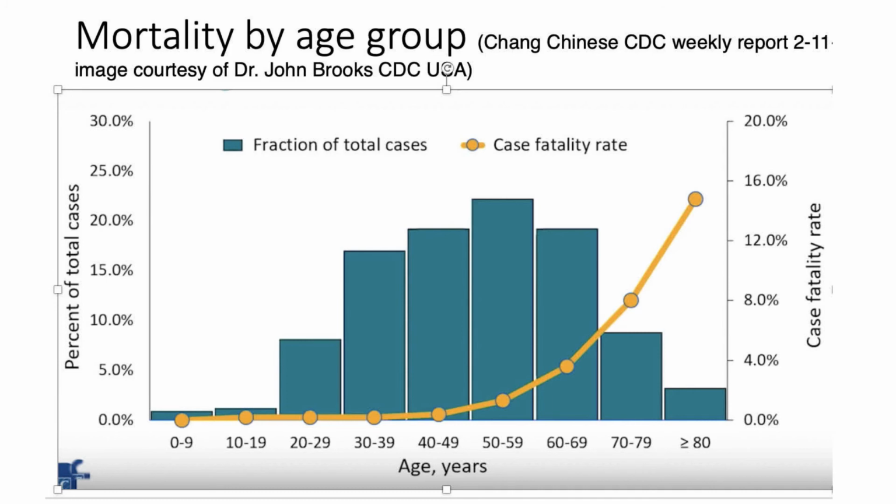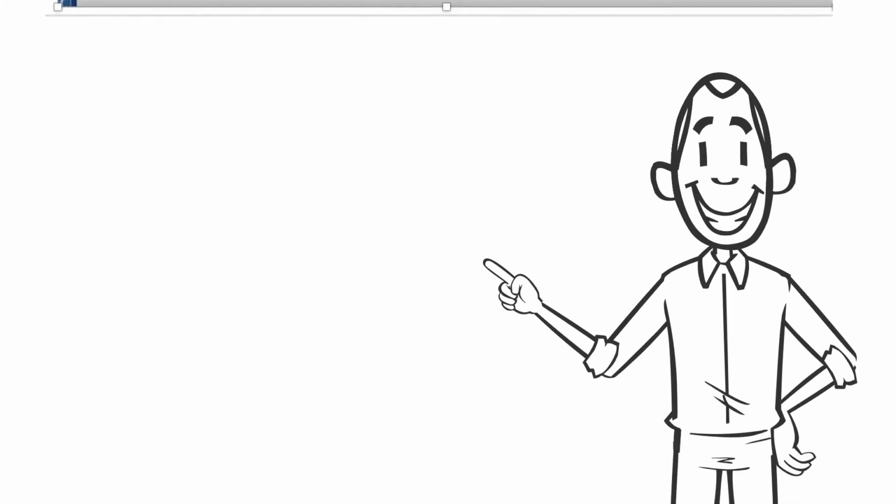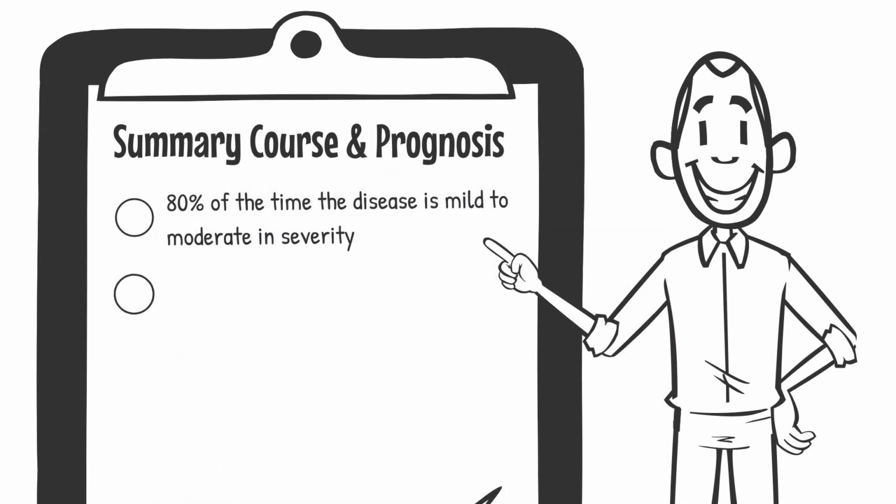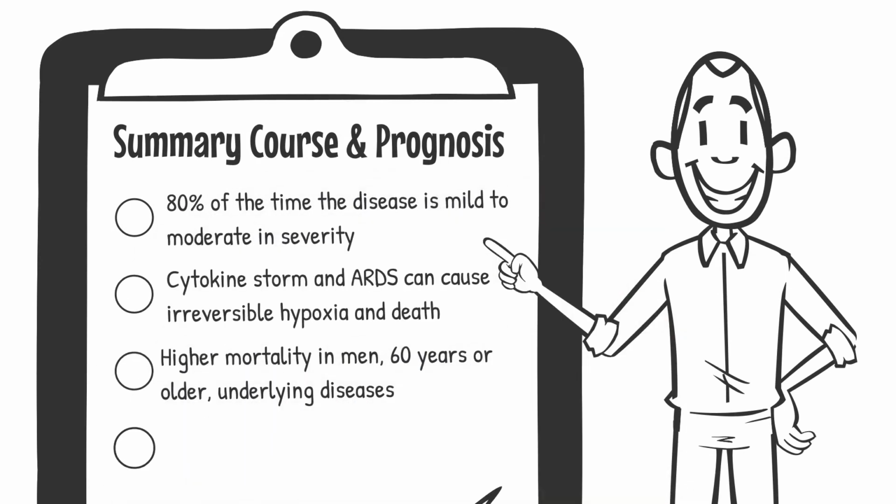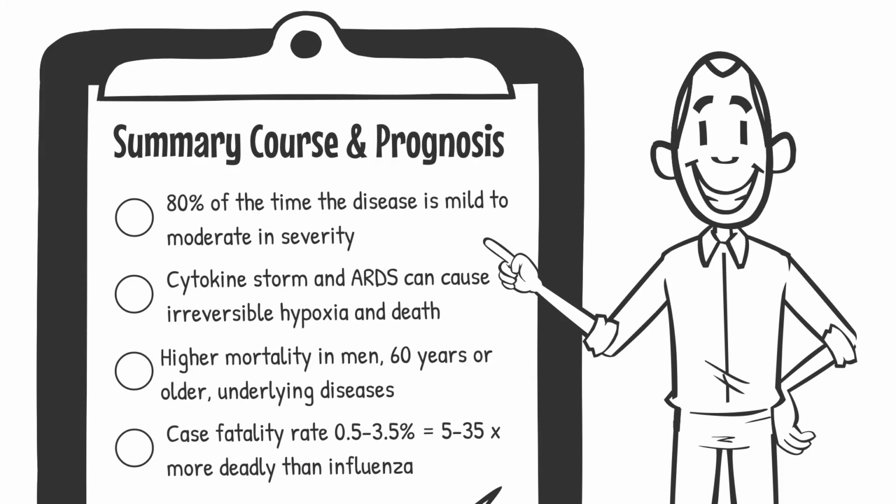To summarize the content of this final video on the clinical characteristics of COVID-19, 80% of the time the disease is mild to moderate in severity, but patients can develop cytokine storm and ARDS, resulting in irreversible hypoxia and death. A higher mortality is seen in men, those 60 years of age or older, and those with underlying diseases. Overall mortality is 0.5 to 3.5%, or 5 to 35 times more deadly than influenza.